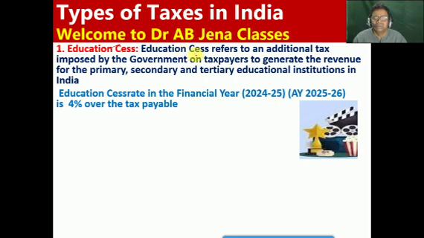What is this, friends? Education cess refers to an additional tax imposed by the government on taxpayers to generate revenue for primary, secondary as well as tertiary educational institutions in India. The education cess rate in the financial year 2024-25 and assessment year 2025-26 is how much? That is 4% over the tax payable.